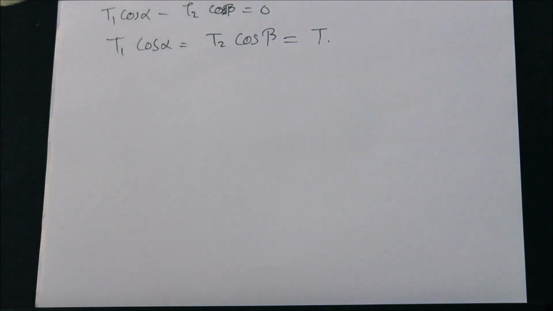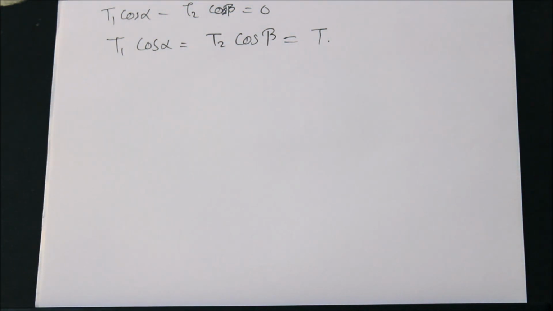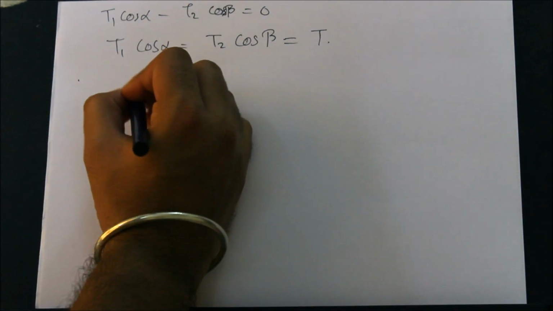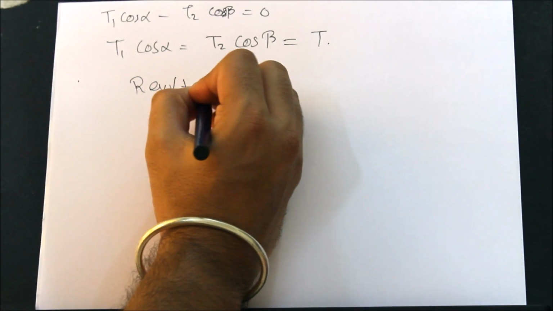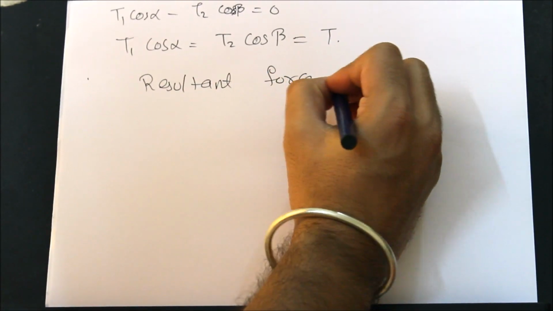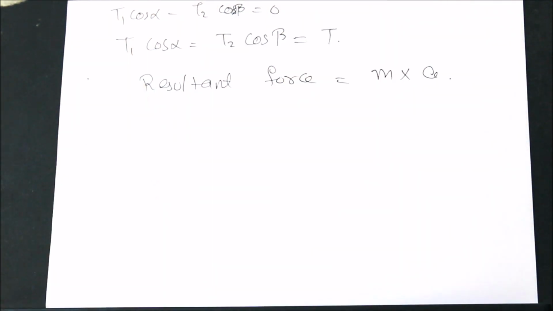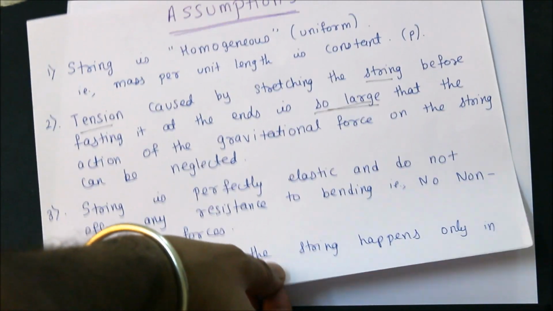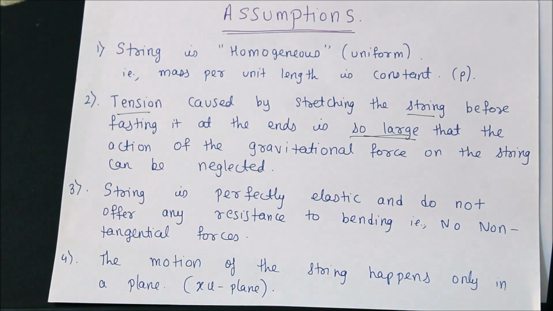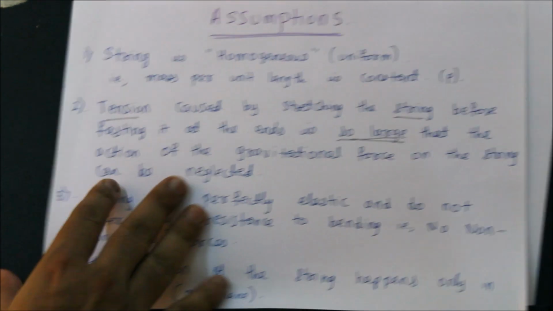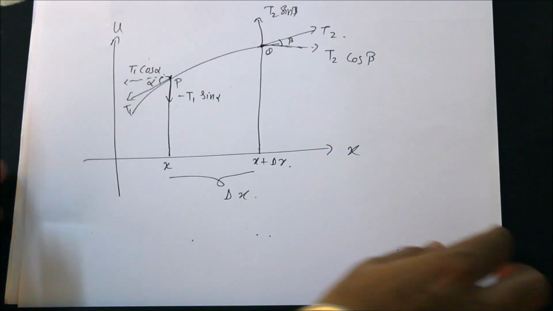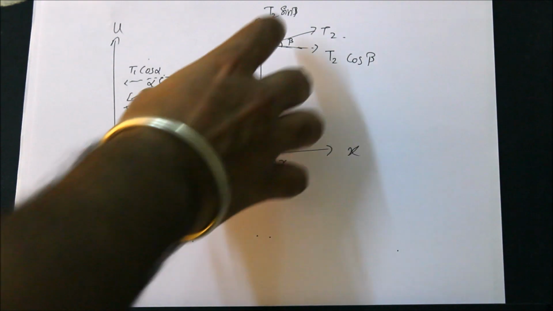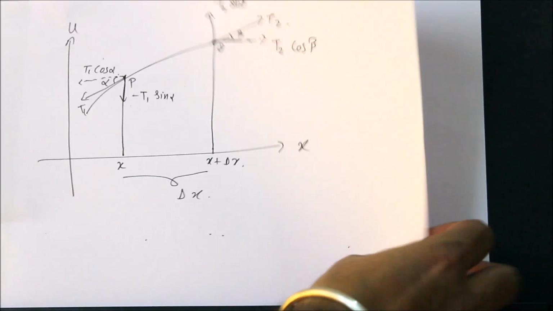Now let's go about the vertical component. For that I'll be using Newton's law. So what does Newton's law say? It says that the resultant force is equal to mass into acceleration. Now what are the resultant forces? Since our string or the wire is perfectly elastic, that means there are no non-tangential forces. So the only forces left are the vertical forces. If you take the vertical forces, which were minus T1 sin alpha and T2 sin beta, these are the only forces left.